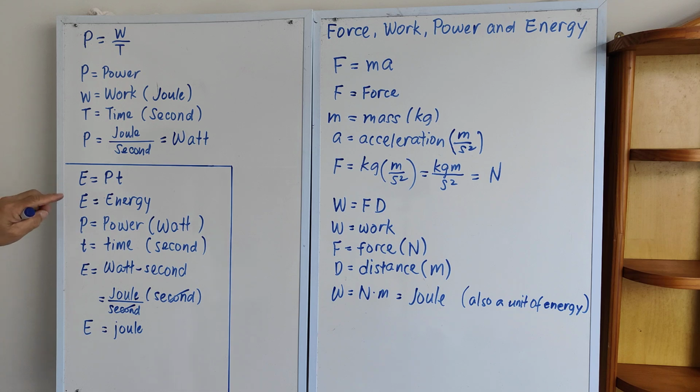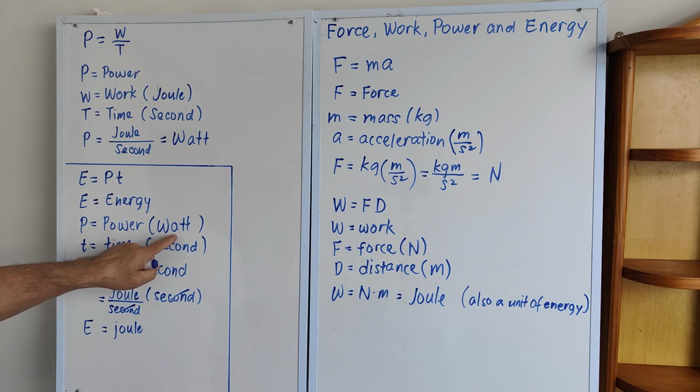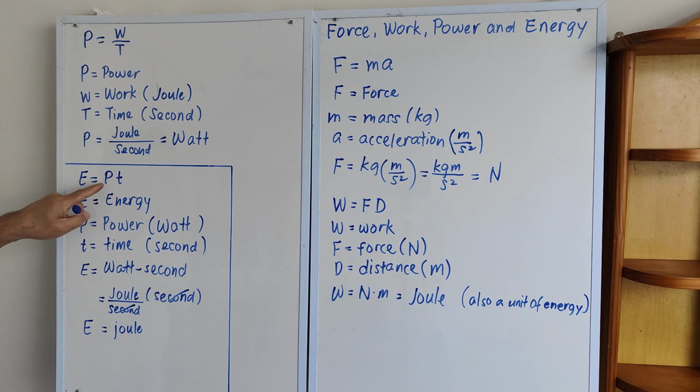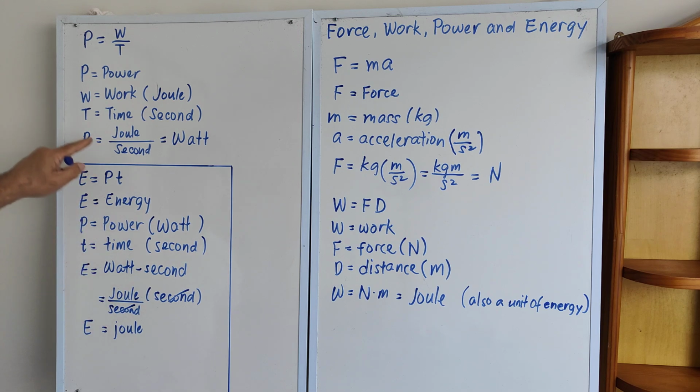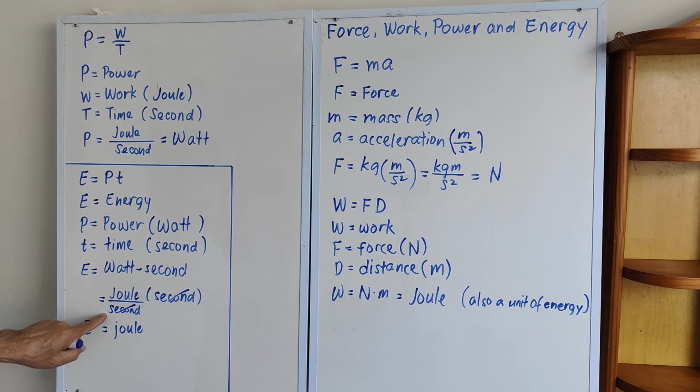Now, energy, a slightly different topic. Energy is power times time. Power is in watts and time is in seconds, so if we multiply power and time, the unit will be watt seconds. Now, if we change the watt to its original unit, a watt is joules per second, so we can replace the watt with joules per second. If we multiply it by seconds, the seconds cancel out, leaving joules,